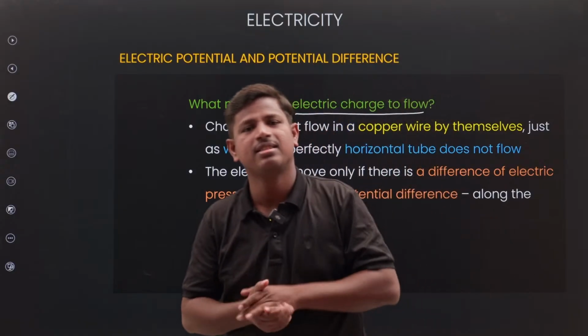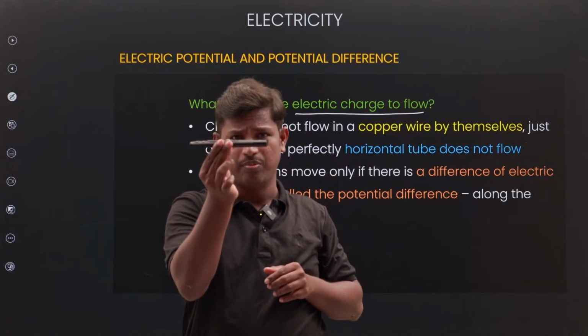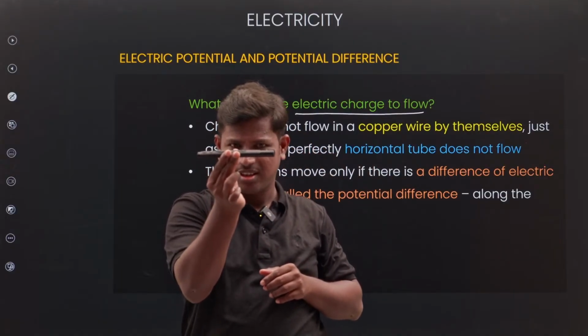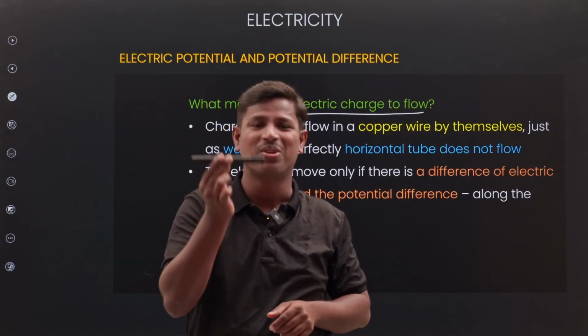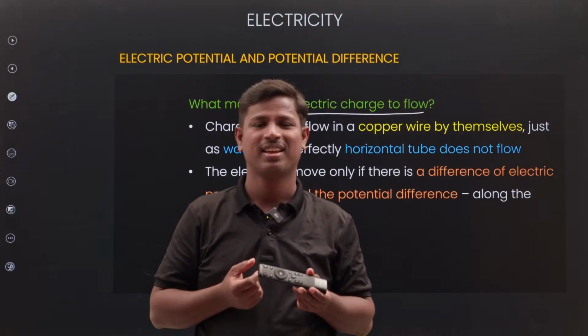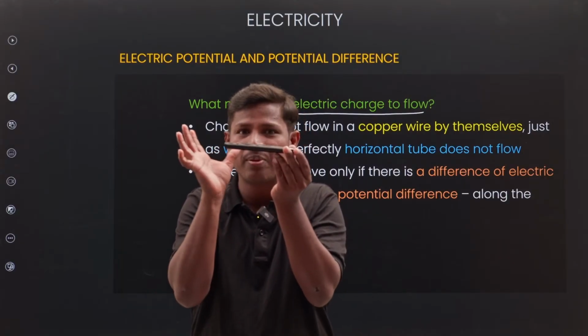Okay, see, for example, let us take this is a tube. What is this? Comment section: sir, it is a remote. Assume it is a pipe.